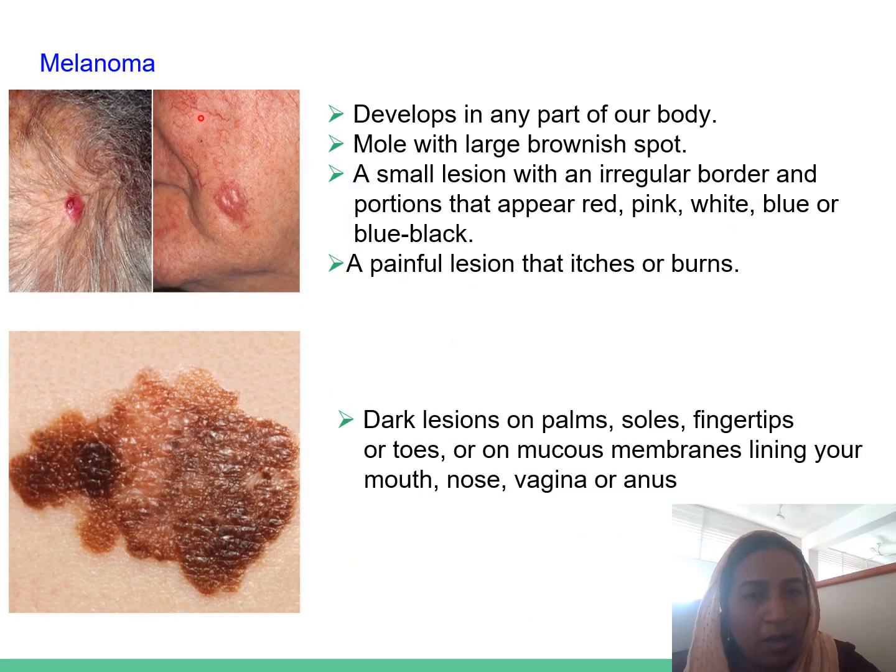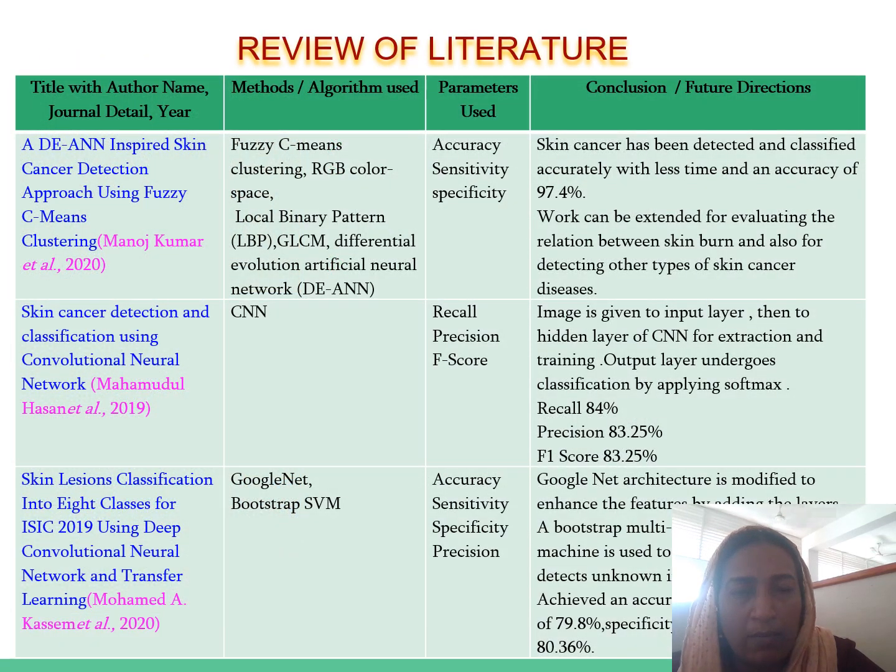Then melanoma, which can develop in any part of the body: a mole with a large brownish spot, a small lesion with an irregular border, and a portion that appears red, pink, white, blue, or blue-black. A dark lesion on the palms, soles, fingertips or toes, or on mucous membranes lining your mouth, nose, vagina, or anus. Then we can go through the review of the literature.